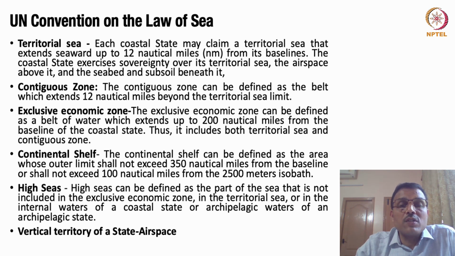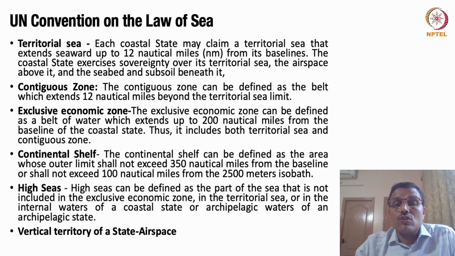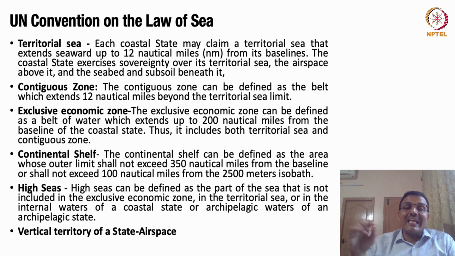It could be for the infringement of, say, the laws on customs. It could be financial or any security or strategic fraud, or it could be violation of immigration laws as well. So nearly 24 nautical miles is where the territorial law can extend for the purpose of protection of the rights of the coastal state. And this is how international law provides for it.